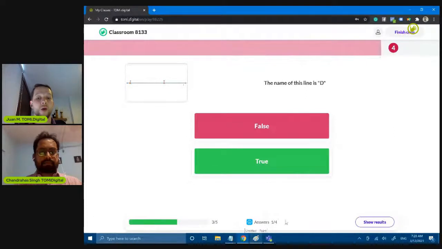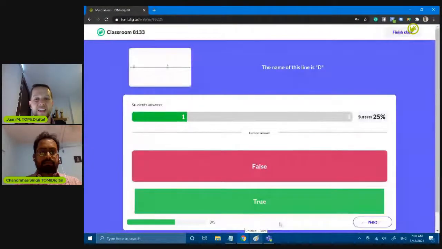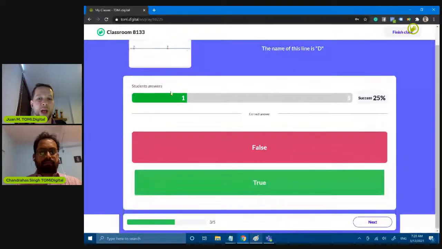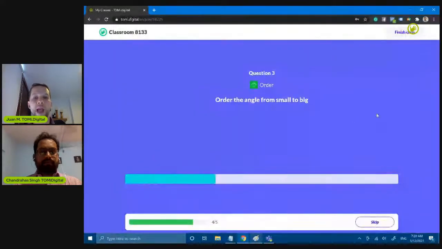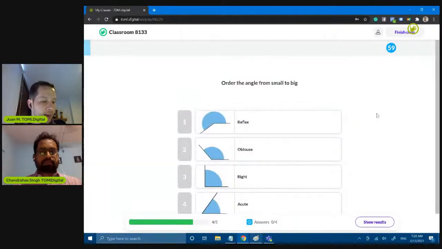So once again, only one was answering. So there it is. One person answered false, which is the right answer. Let's move forward. Order the angles from small to big. What you need to do is drag the angles to order them, and as soon as you think you have the right answer, you need to click on answer.